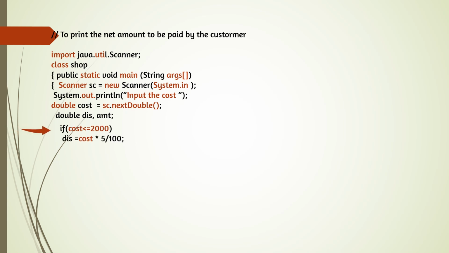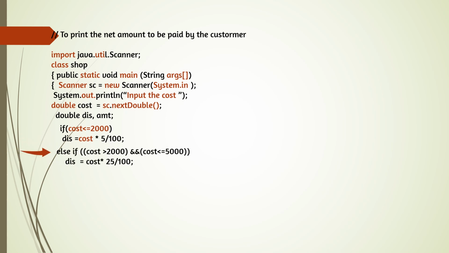And now if cost is less than or equal to 2000, discount dis, we have declared the variable dis, is equal to cost into 5 by 100. That means 5% discount means 5 by 100. Total cost into 5 by 100 will give the discount.